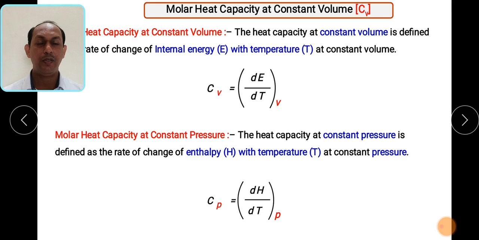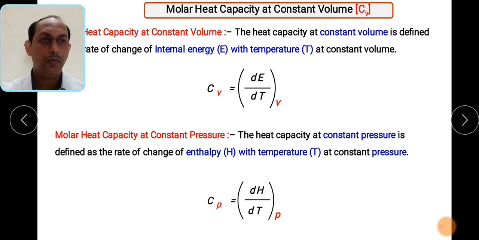It is nothing but the ratio of the quantity of heat absorbed per unit temperature. Suppose it is a Cv, it is nothing but dE divided by dT. If it is a Cp, it is nothing but dH divided by dT. So go through these particular terms, go through the equations, enthalpy and molar heat capacity.